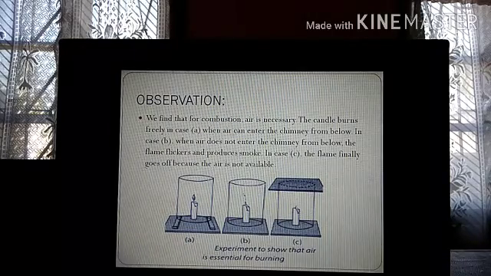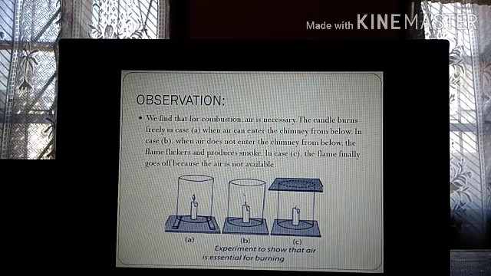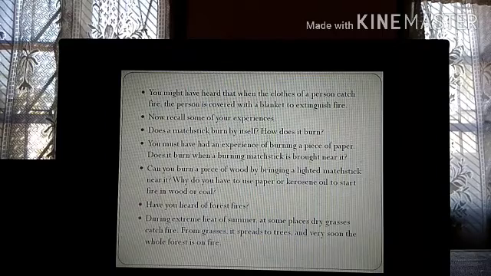Okay, then the candle will not burn at all. Why will it not burn? Because there is no air to help in the process of burning. So now I think you understood how air is important for the process of burning, or how oxygen is important for burning. Air means actually oxygen is important for burning.